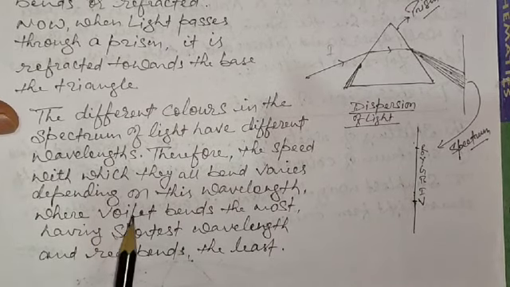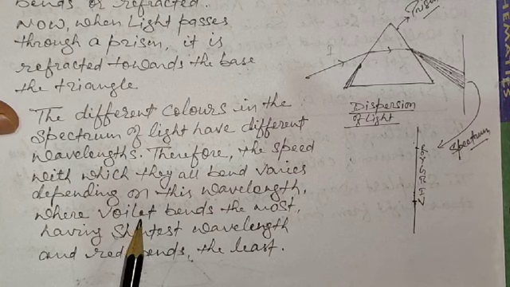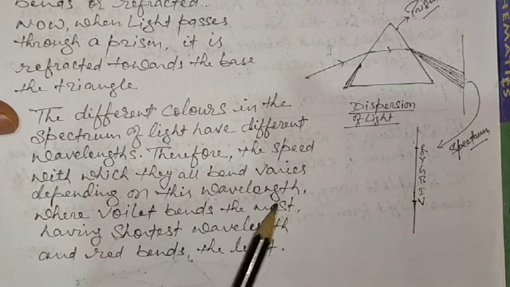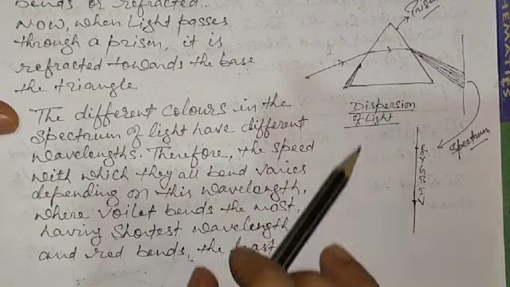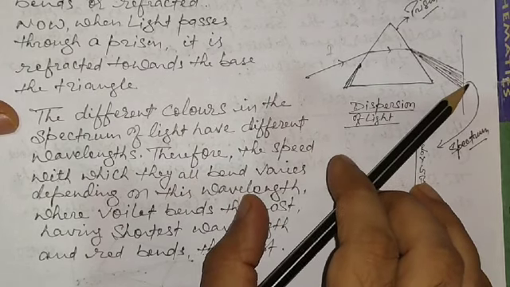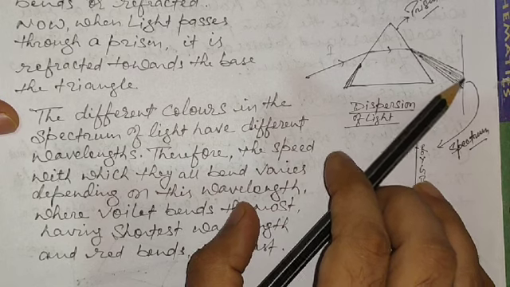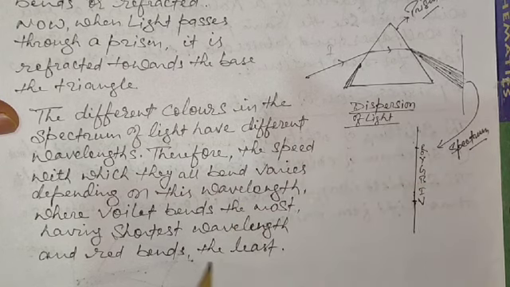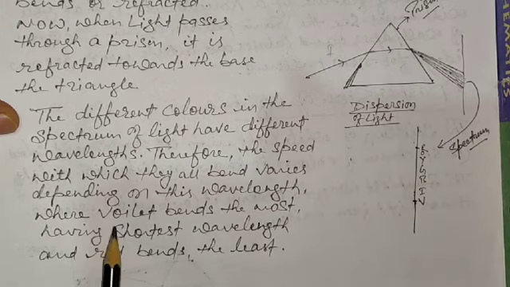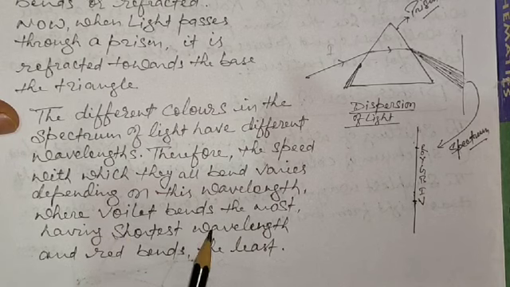Now the most important part of this dispersion of light, you can say the most important sentence: violet bends the most. See, the lower part will be the violet. This is bending the most, and this is bending the least. So violet bends the most, having the shortest wavelength.